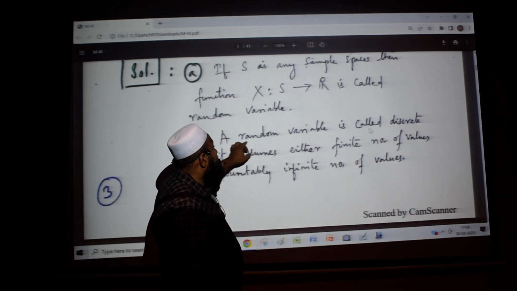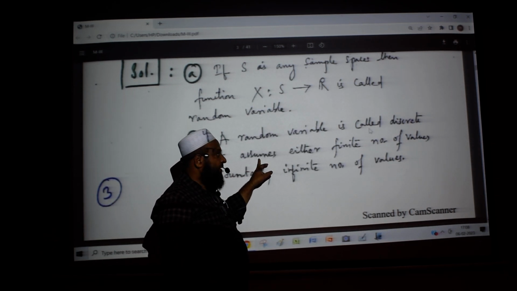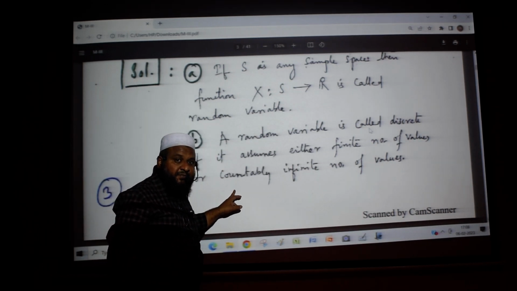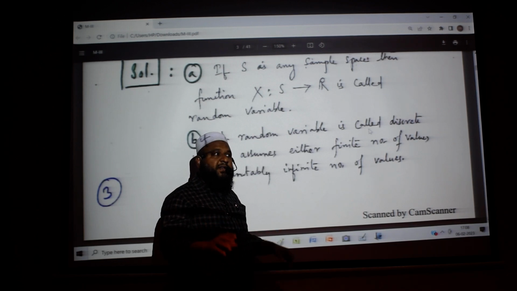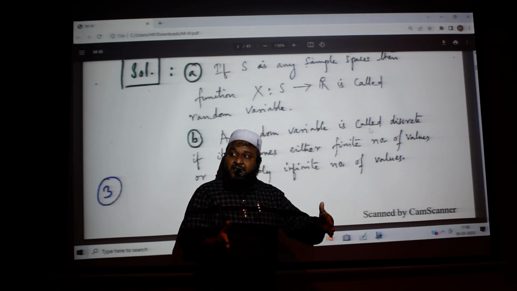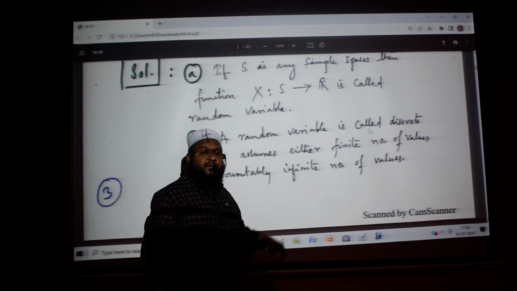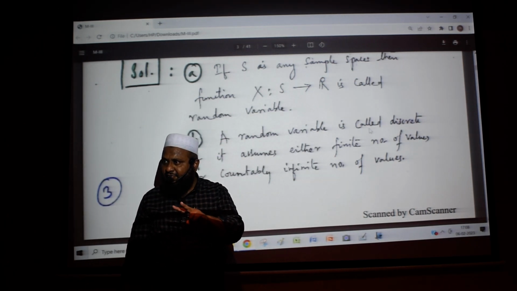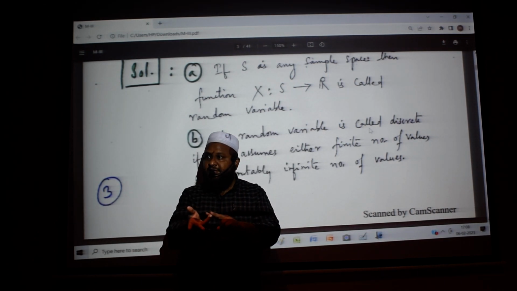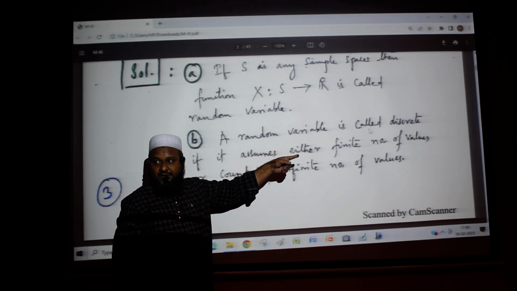Now, a random variable is called a discrete random variable if it assumes either a finite number of values or a countably infinite number of values. So what's happening in a discrete random variable? It will take either a finite, limited number of values or unlimited, countably infinite number of values. In infinite number of values, we have two possibilities: uncountably infinite or countably infinite. If it is countably infinite, that is called a discrete random variable.